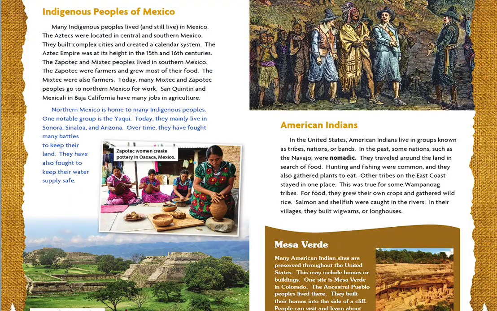Northern Mexico is home to many indigenous peoples. One notable group is the Yaqui. Today, they mainly live in Sonora, Sinaloa, and Arizona. Over time, they have fought many battles to keep their land. They have also fought to keep their water supply safe. Zapotec women create pottery in Oaxaca, Mexico. Zapotec and Mixtec peoples used to live in the city of Monte Alban in Oaxaca, Mexico.